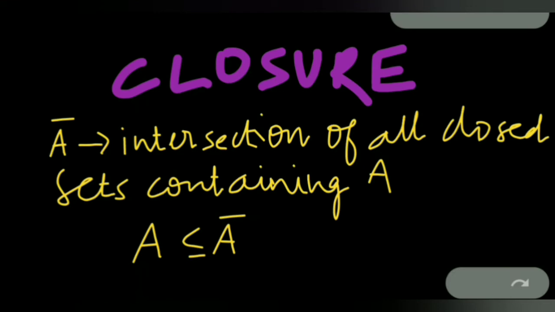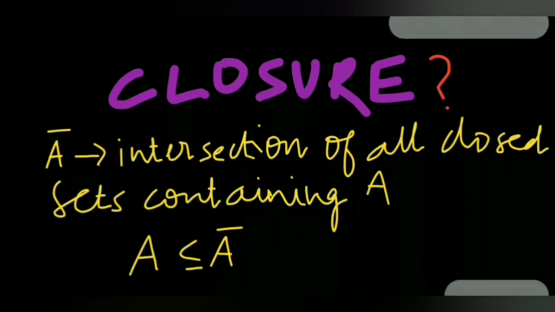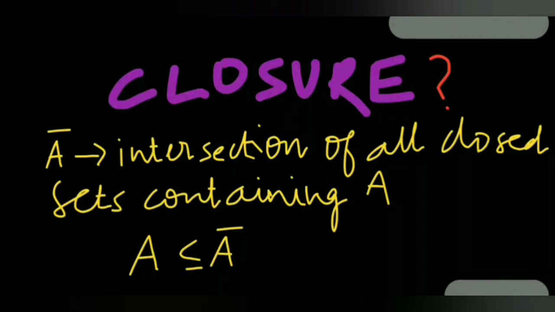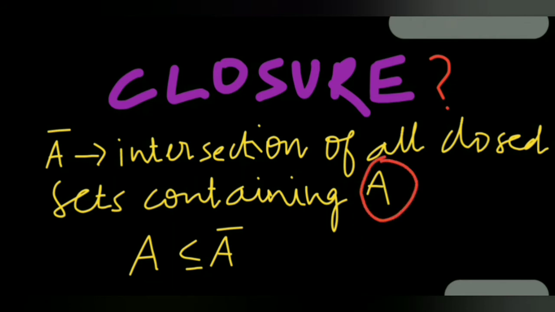What is closure of a set? It is the intersection of all closed sets containing A. In other language, you can say that it is the intersection of all closed supersets of the set A. Closedness is important in case of closure of a set.